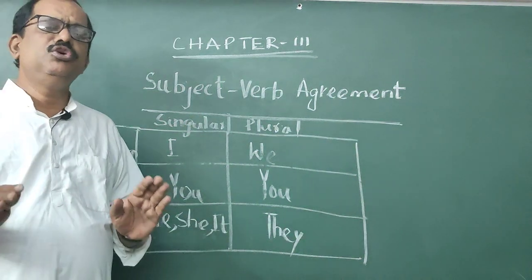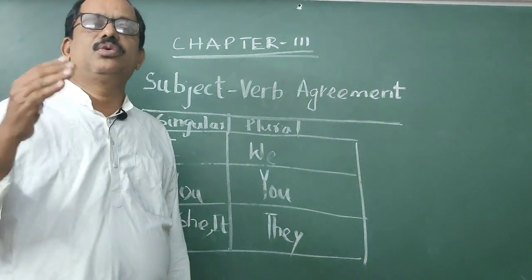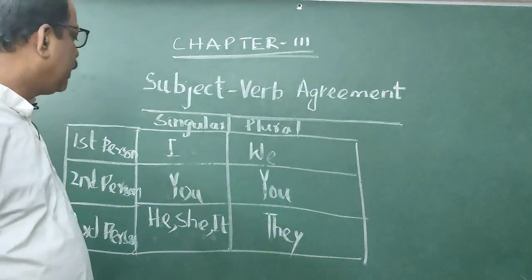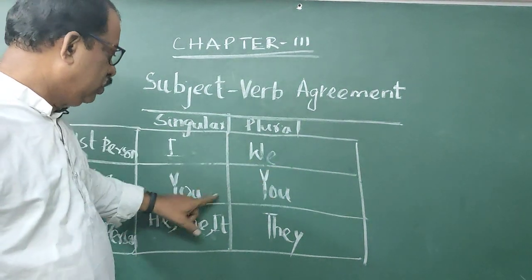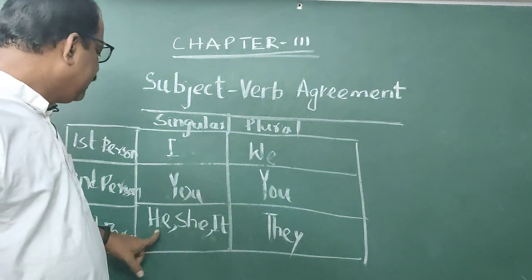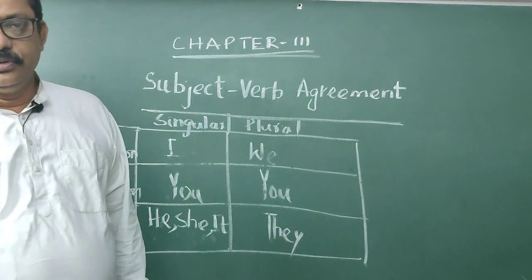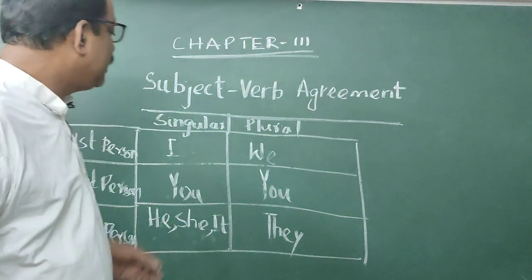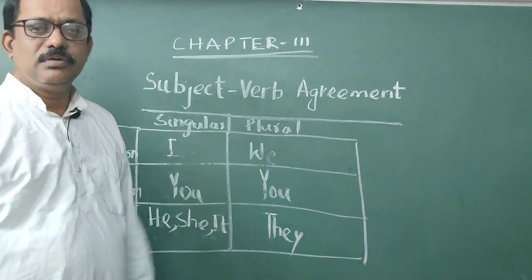If you want to use a full verb, for example go or come or cook or read, you have to write: I go, we go, you go, he, she, it goes, they go. These are correct.